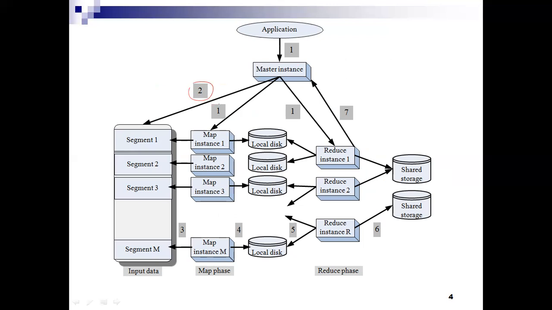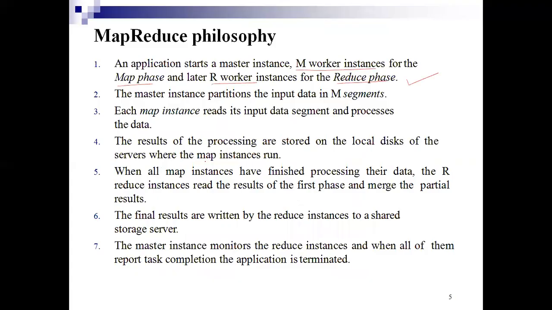In the second step, what happens? The master partitions the input data into M segments. So this is the input data we have, and it will be split into M number of segments: segment 1, 2, 3, and so on up to M segments. The master instance partitions the input data into M segments. This is the second step.